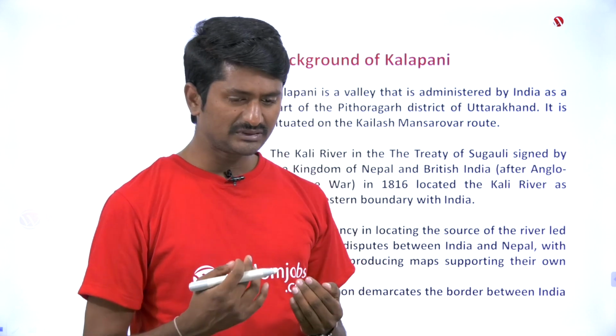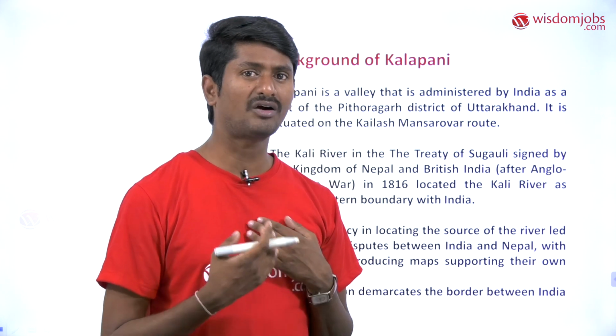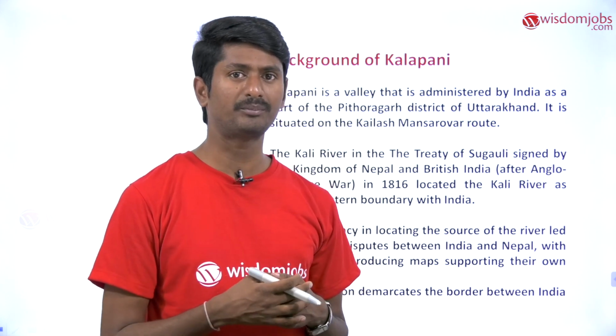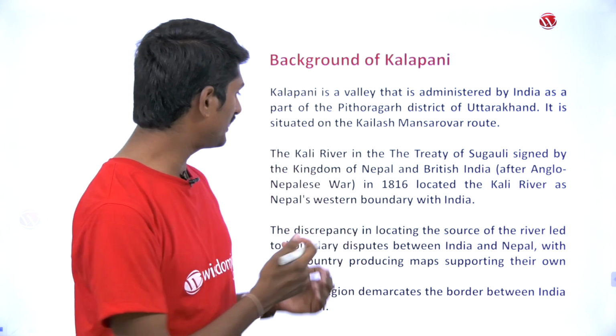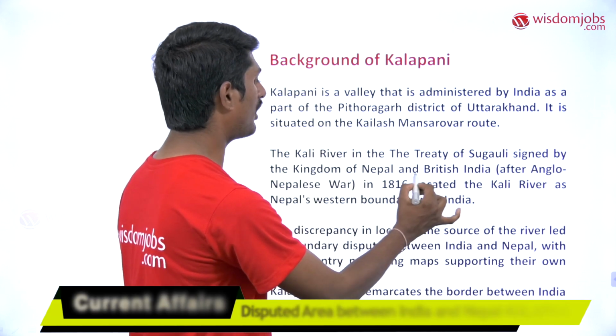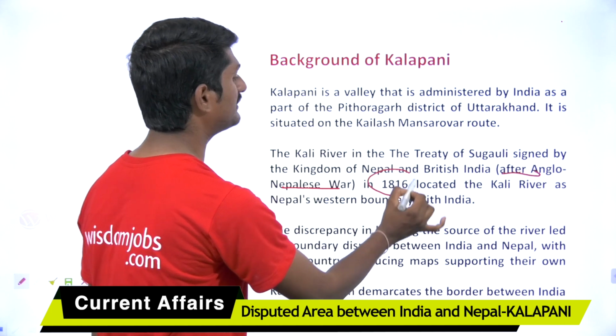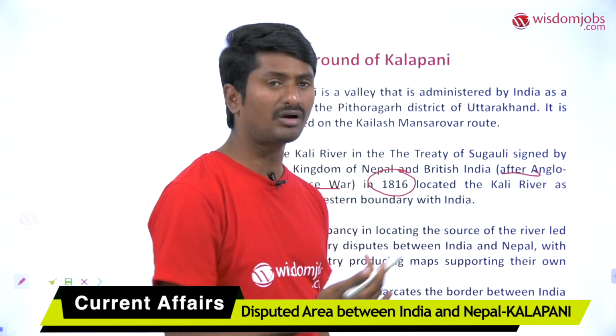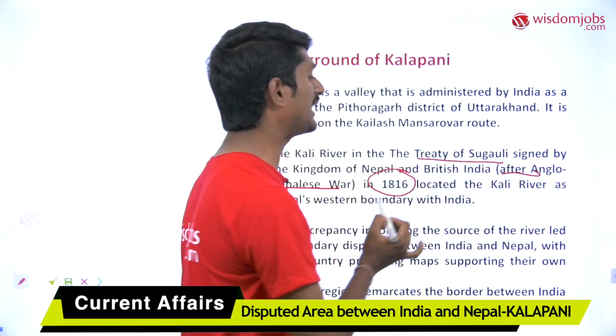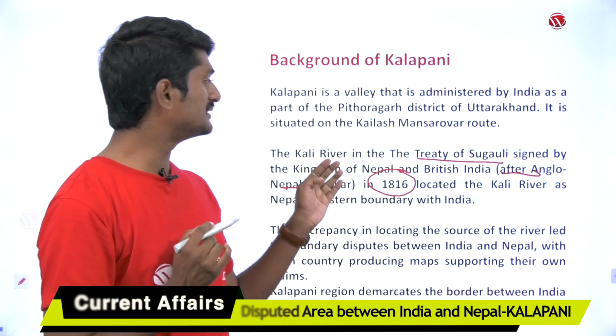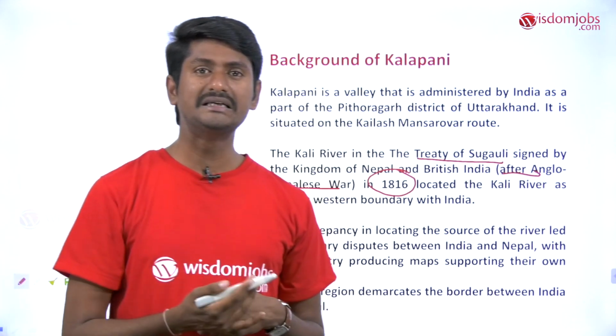The next important thing is that Kalapani has its own history, because previously there was a Nepali king who conquered certain territories of India at that point of time. After the Anglo-Nepali War, which happened in the year 1816, the eventual outcome of that war was the Treaty of Sangoli.